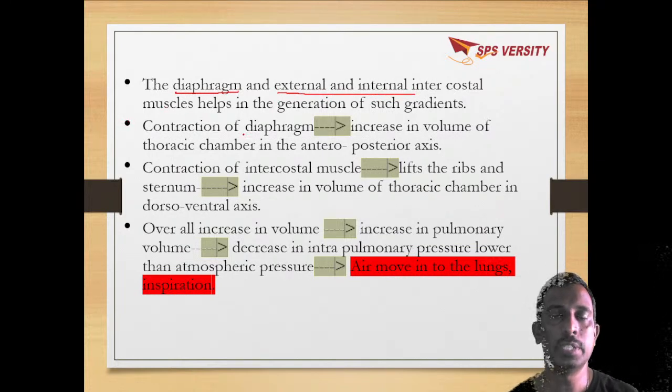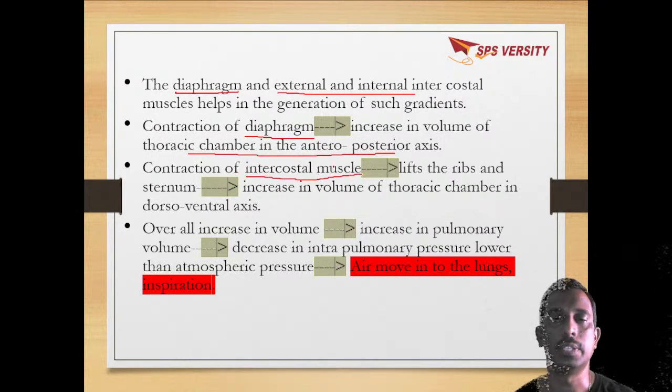The contraction of the diaphragm increases the volume of the thoracic chamber in the anterior-posterior axis, and contraction of intercostal muscles lifts the ribs and sternum, so that the volume of the thoracic chamber increases in the dorsoventral axis.